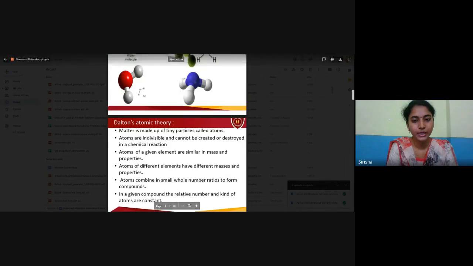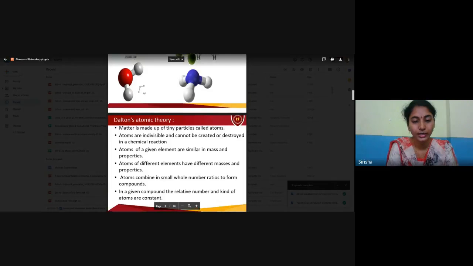Atoms are indivisible and cannot be created or destroyed in a chemical reaction. Atoms of a given element are similar in size and properties. Atoms of different elements have different masses and properties as well.